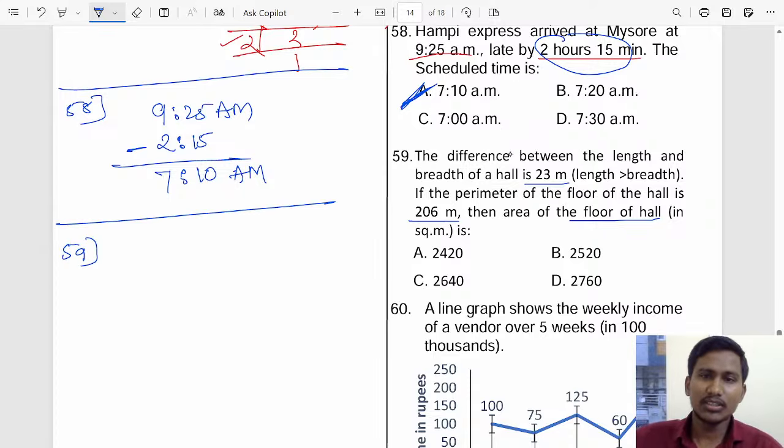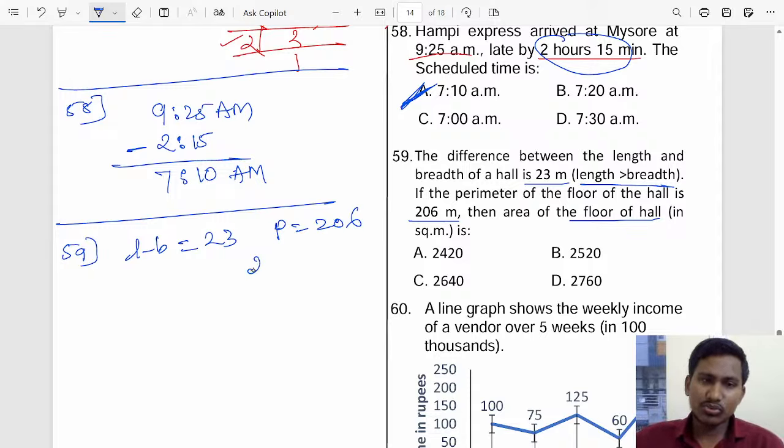So they have given the difference between the length and breadth of the hall. What does difference mean? Length is bigger than breadth, so length minus breadth is how much? 23. Okay? So they have given one more piece of information, the perimeter. Perimeter is 206.